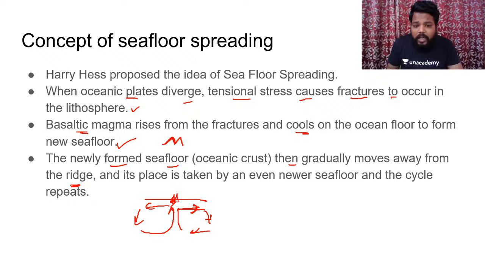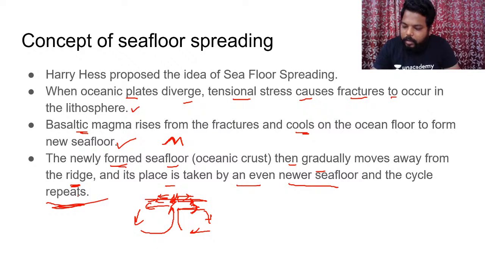This diverging limb pushes the plates away from each other under the tensional stress which has developed. Hence the ridge moves away from each other. So the newly formed seafloor at the central portion of the ridge gradually moves away from the ridge, its place is taken by even newer seafloor, and the cycle repeats as such. Is this clear?